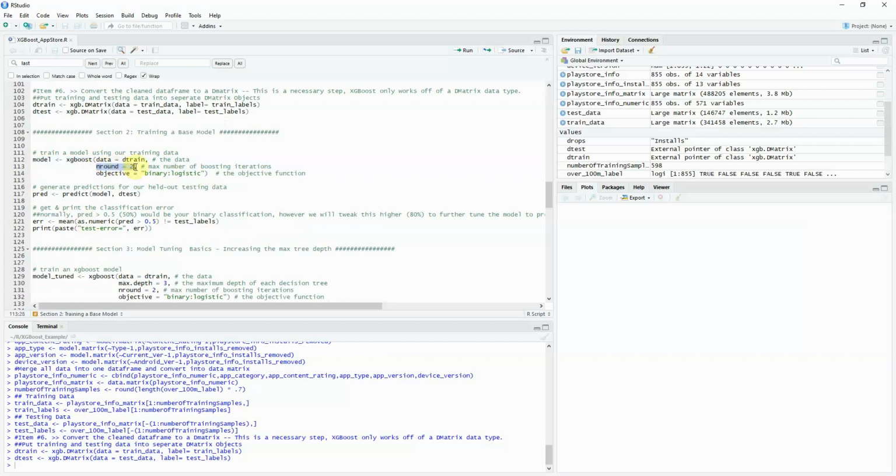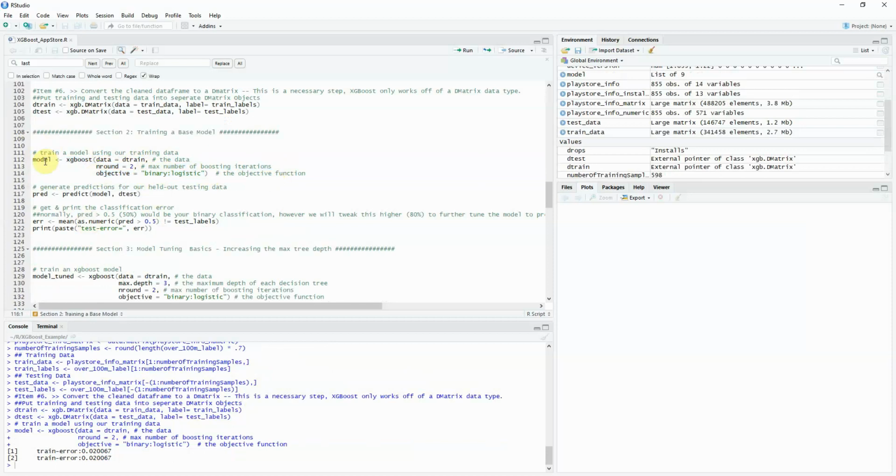So from here we have a very basic model. The only thing that we really have called out over here is how many boosting iterations we're going to have, and then also the objective, which is binary logistic. So we're classifying whether or not something is going to be a 1 or a 0 for 100 million plus rows based off of the rest of the data that we have. So we do that. We run the model. If you notice over here, we have two rows of training errors, which is equal to 2. And then that'll increase as you increase the numbers that you have. We have some future versions with that tweaked a little bit further.